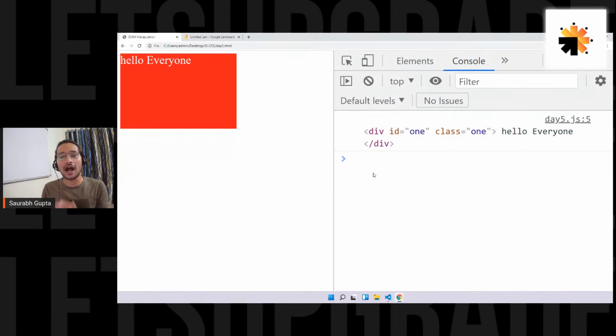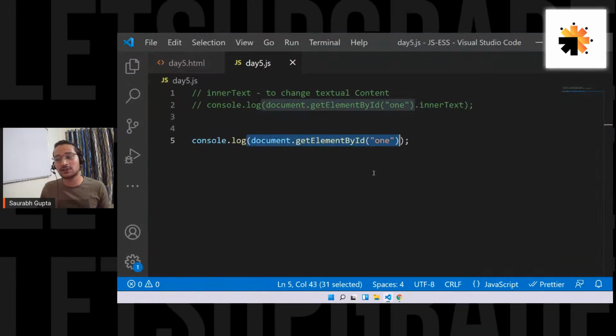Whenever you feel I want to put some content, but not only textual, I also want to put it with an HTML tag like h1 or p. Is it clear? So that's what we want. That's why we have inner text only for text and inner HTML for text as well as HTML. Is it clear, everyone? Yes, Vimal, it was only for Navi. Like he wanted to understand, right?